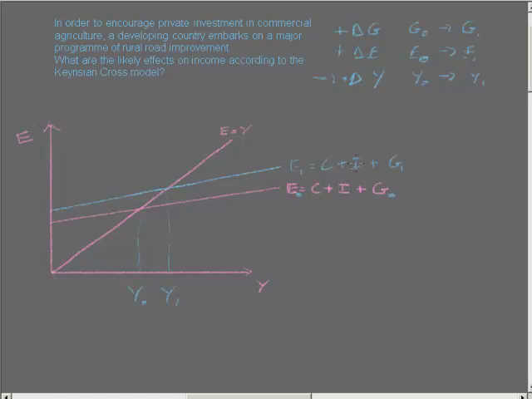Now this level of I in the model just depends on the interest rate, which we assume stays the same. But for any fixed level of interest rates, this stays the same until something exogenous, something outside the model changes. And here it has, the government spending has changed. And here it's changed in a way that we expect would affect investment, because we've built a lot more roads, it therefore makes more sense to do business in the countryside, so we'd expect I to go up.